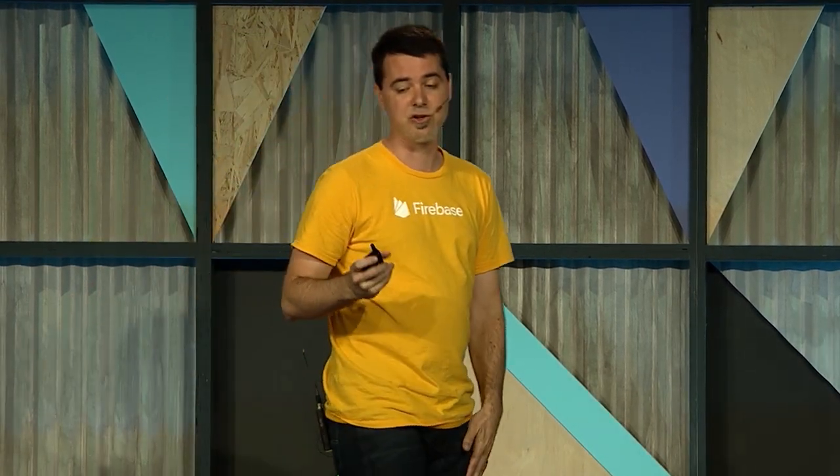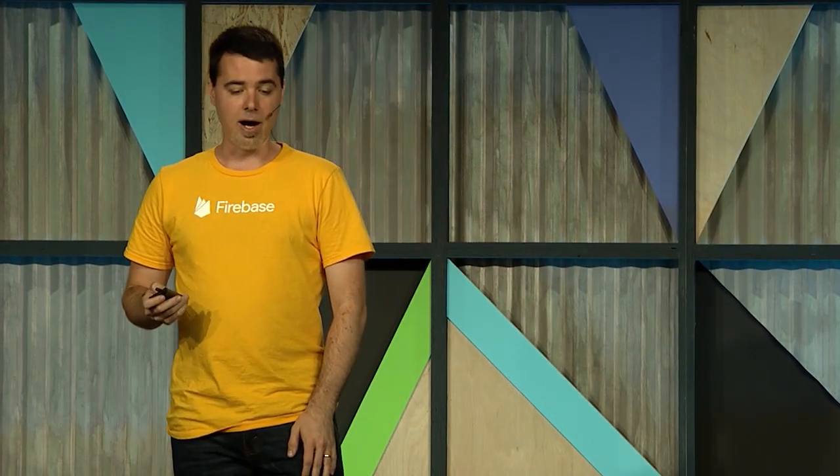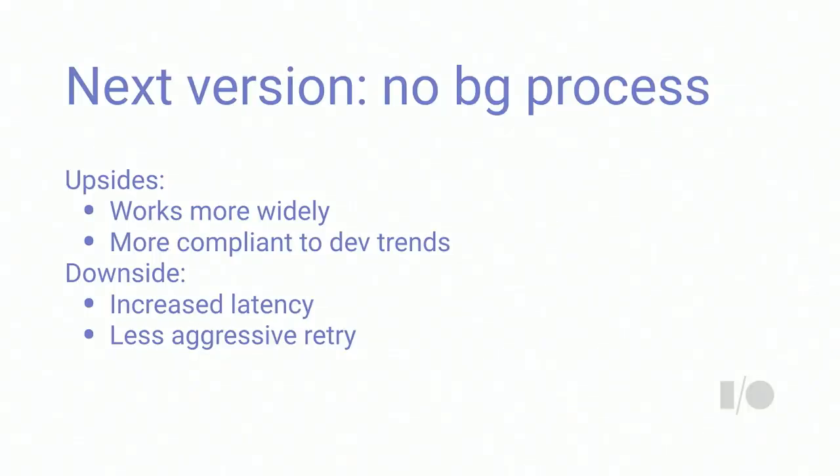So in the next version of crash reporting, we will actually not have a background process. We're working on eliminating that. The upsides, of course, are that it will work more widely, so we don't have to worry about apps with application objects that aren't compatible. And it'll be more compliant with development trends. We'll be cutting back on this invisible work. The downside is that there is an increased chance of latency. With the old solution, we could be fairly certain that we could get that crash packaged and sent very quickly.